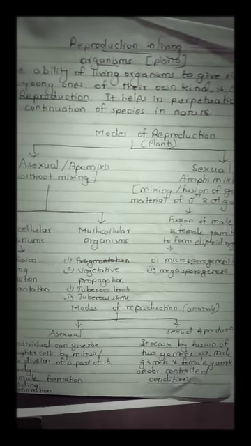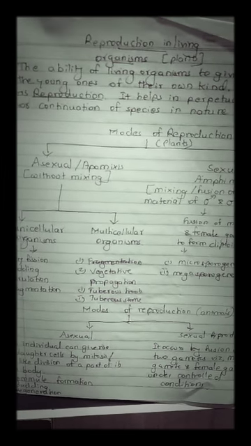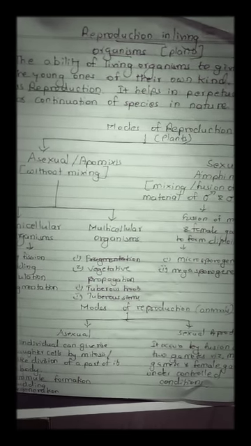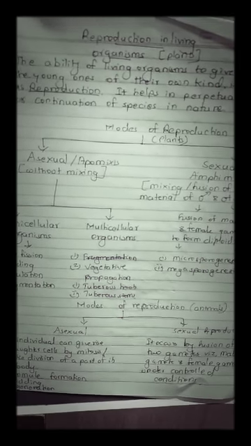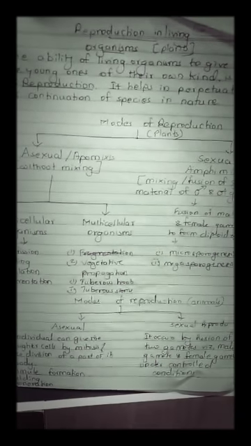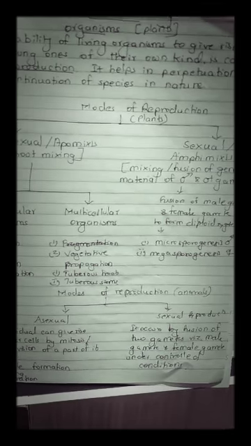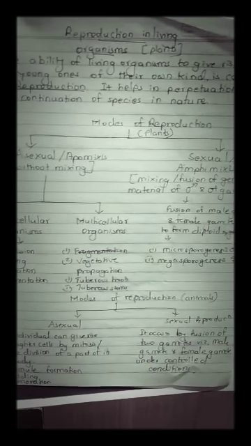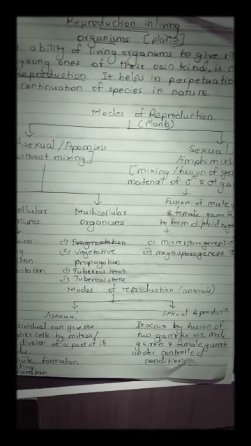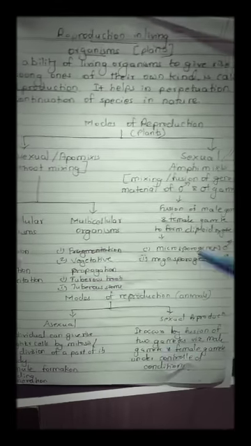Now here we will be coming across many terms which carry the same meaning, so they will be synonyms. Like, suddenly the question is displayed: what do you mean by apomixis, or what do you mean by amphimixis, what is fusion, what do you mean by asexual reproduction? So this chapter displays so many terms of this kind, and we are supposed to grasp them very easily. So I have displayed it in the form of a tree diagram.